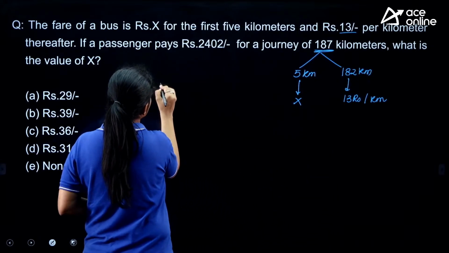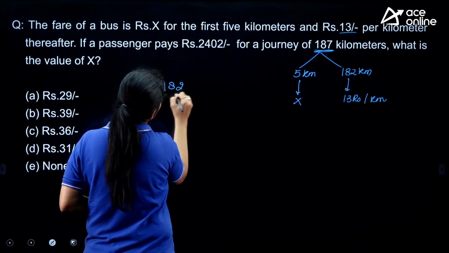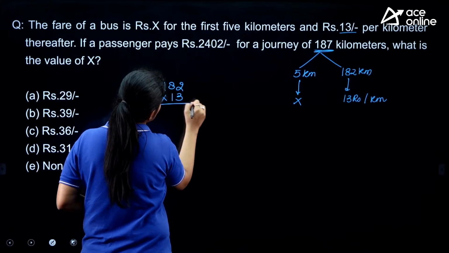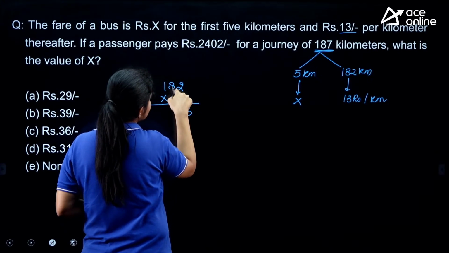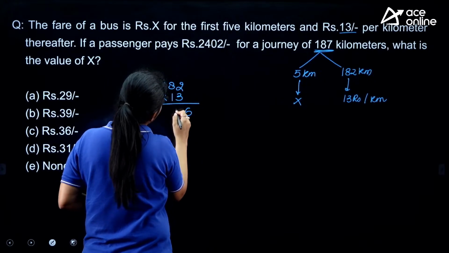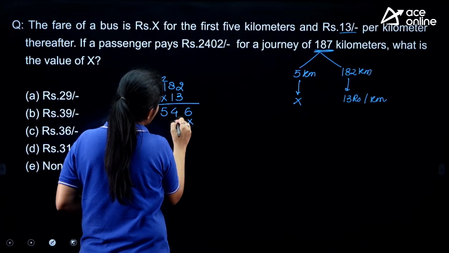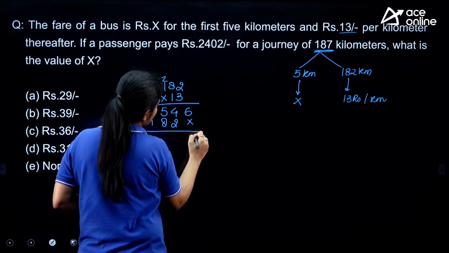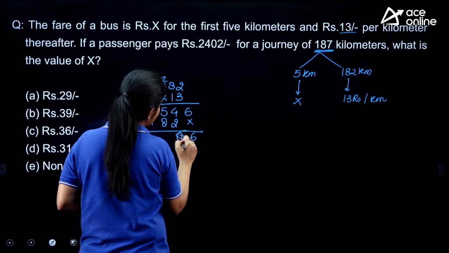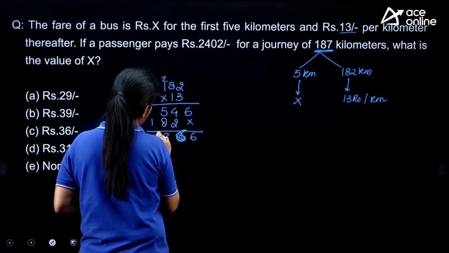So the amount that we got over here is 182 into 13. So 6, 6, 3 and 2.